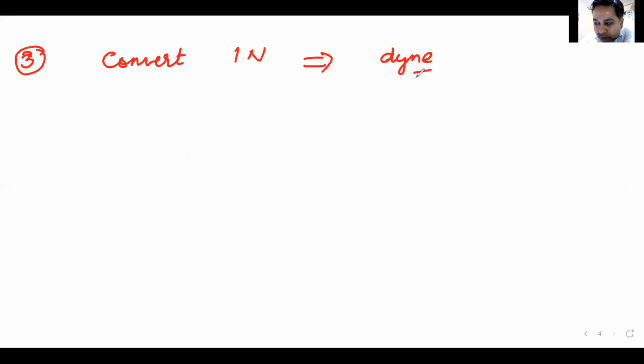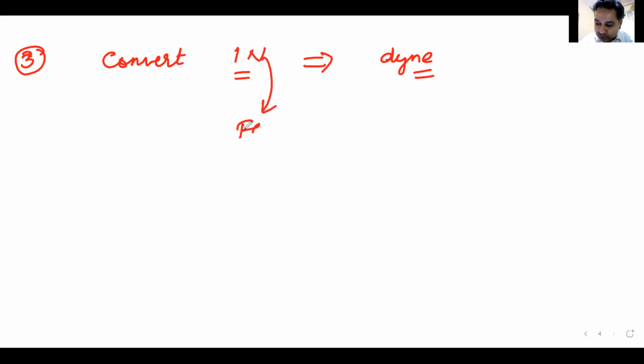Yes. So let me first frame this question. Question number 3, I think. Convert 1 Newton into Dyne. Now, at first, this question may sound a bit puzzling. Sir, how to convert Newton into Dyne? So first you must understand what is 1 Newton. Newton is the unit of force.